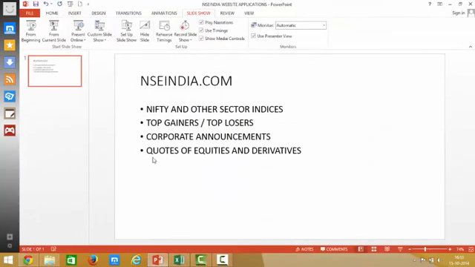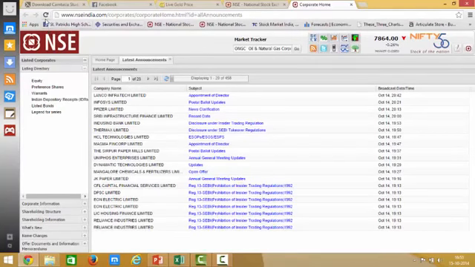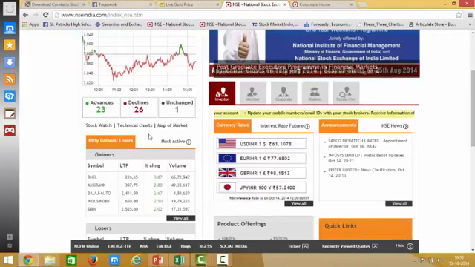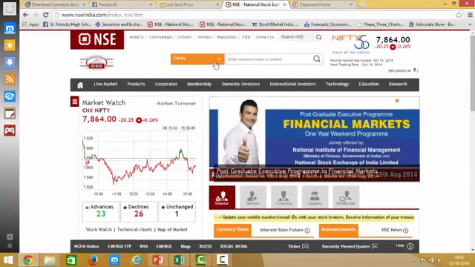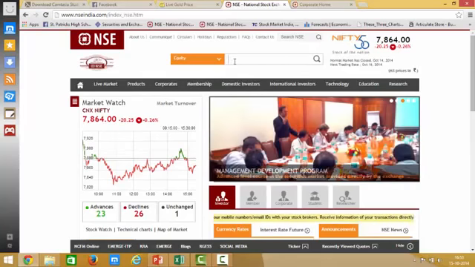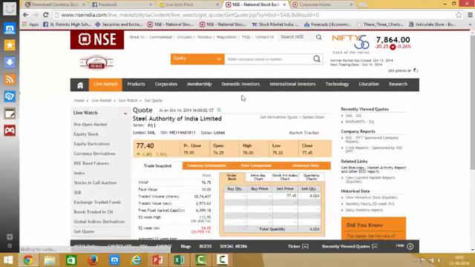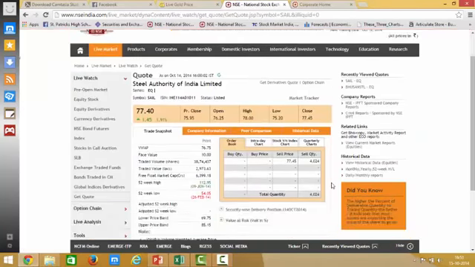Now, how to get the codes of equities and derivatives? For this purpose, again we can go to the main page, the nseindia.com website. In the home page, here in the equity section, if I want some information about a company, just click on that particular company's code. You can just select it.